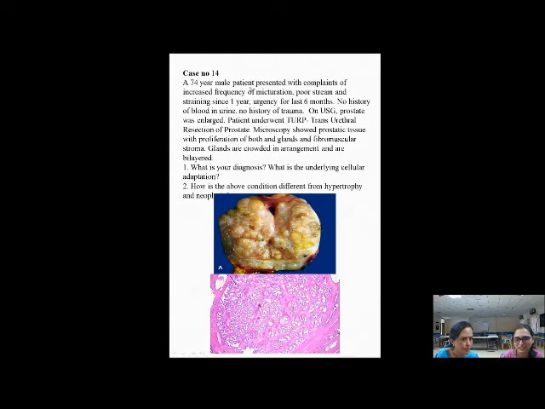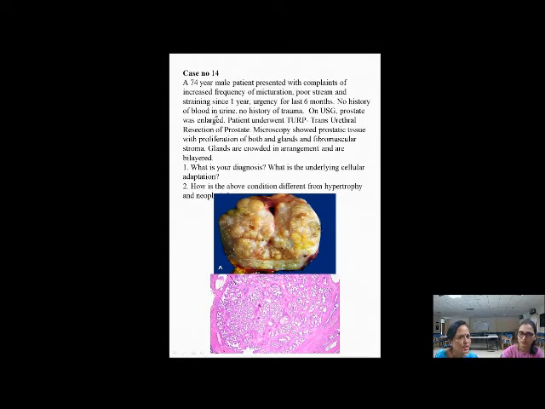So he's an elderly male. We need not expect them in the hospital with all these complaints. If you have a grandfather or elderly people with you, definitely they also would complain of this after a particular age. Looking at the history given, frequency of micturition, poor stream and urgency, all our students said it is something related to the bladder.